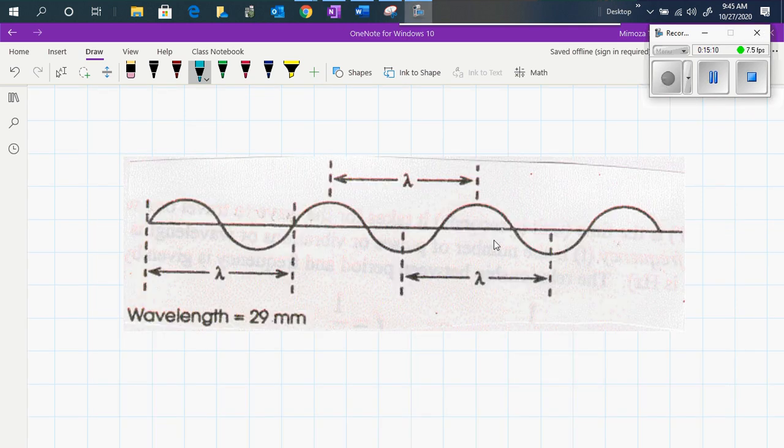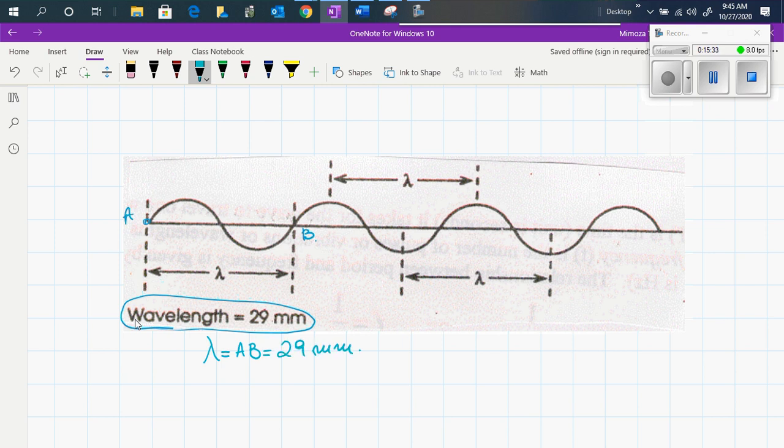Okay. So when we have a wave like this, let's say you know that the wavelength is 29 millimeters. So you can say that the distance from point A to point B is 29 millimeters, or from point C to point D, CD is 29 millimeters, or from point E to point F is 29 millimeters.